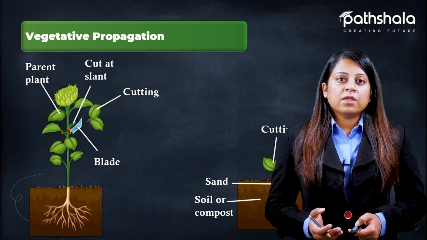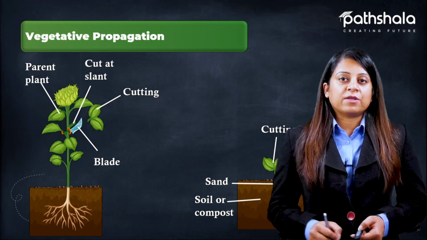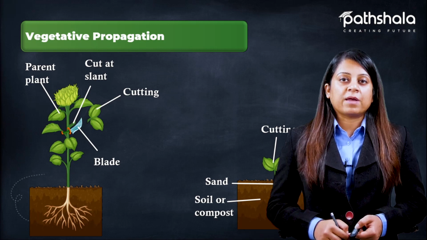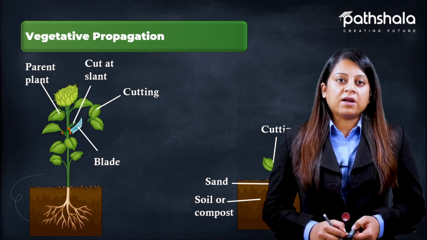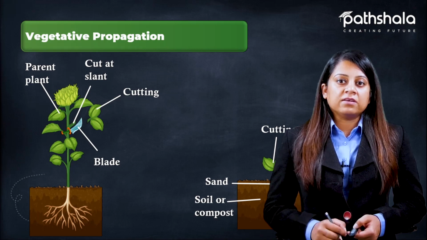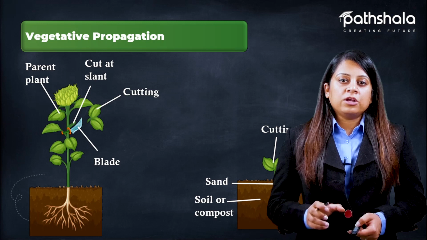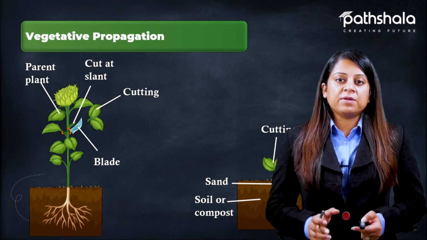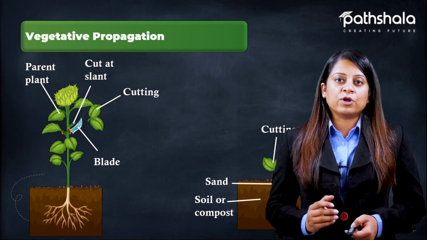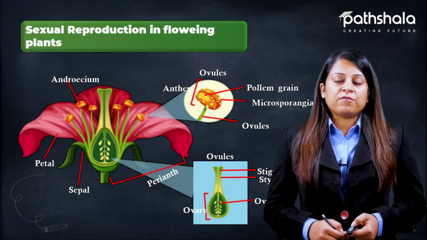Next is vegetative propagation, that is the reproduction that takes place by the vegetative parts of the plant, for example stem, root and leaves. Here you can see that from the parent plant a healthy stem is cut, and that cut part is put into the soil where it gets nutrients, and under favorable conditions it grows into a new organism. Next is sexual reproduction in flowering plants.